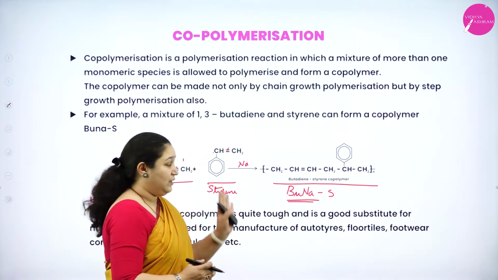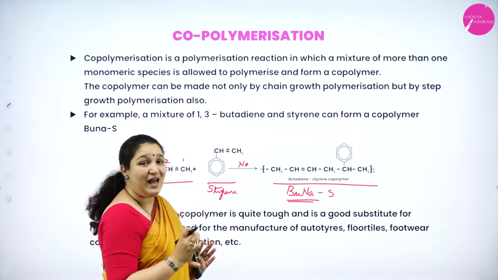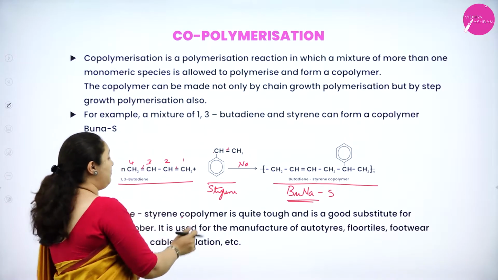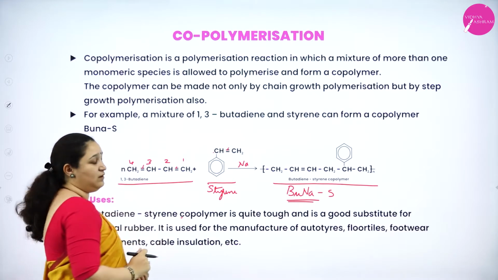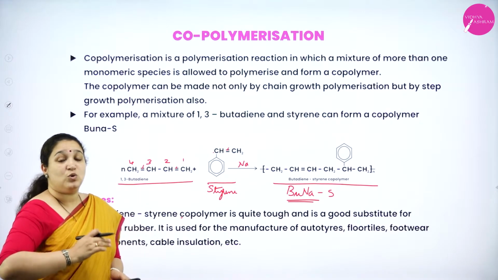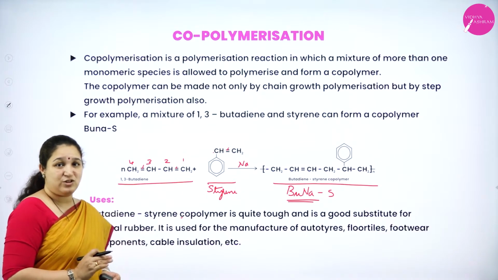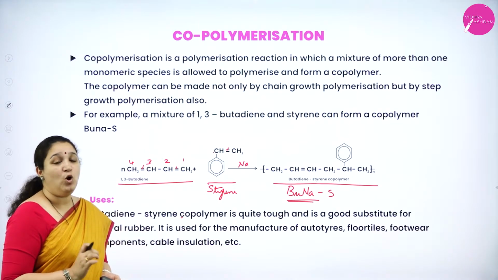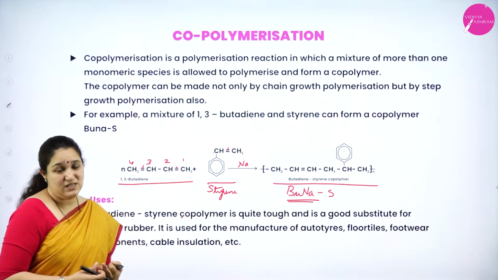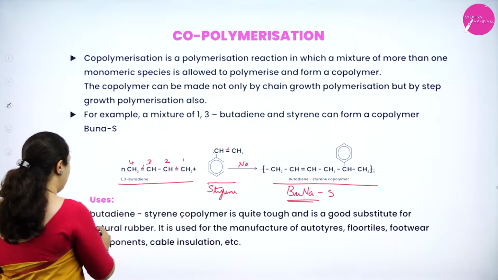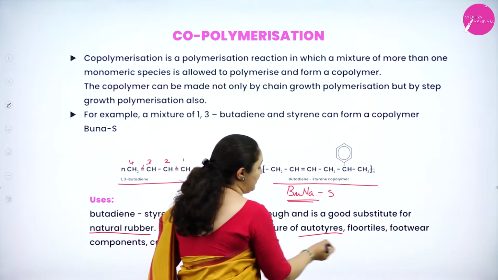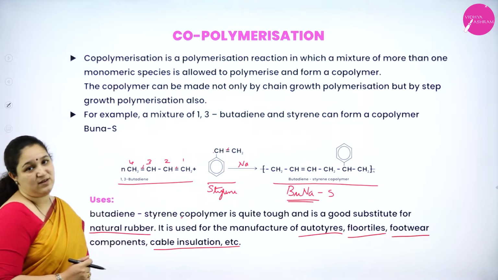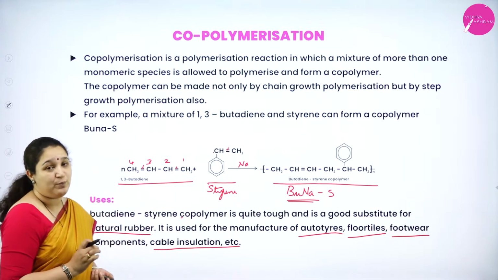Isn't it? Thus, it is addition polymerization. The double bonds are broken and both the things are getting added up, and a new double bond is formed between the second and the third carbon atom. Correct? So, if in the polymerization reaction more than one type of monomer is there, then we call it a copolymer. Uses of BuNaS: it is a very good substituent for natural rubber. It is used to manufacture auto tires, floor tiles, footwear components, cable insulation, etc. So that is the uses of BuNaS.